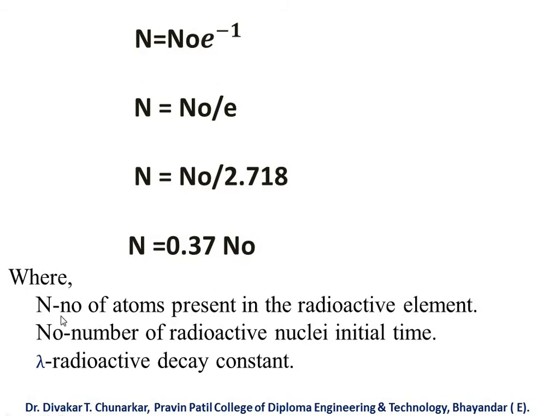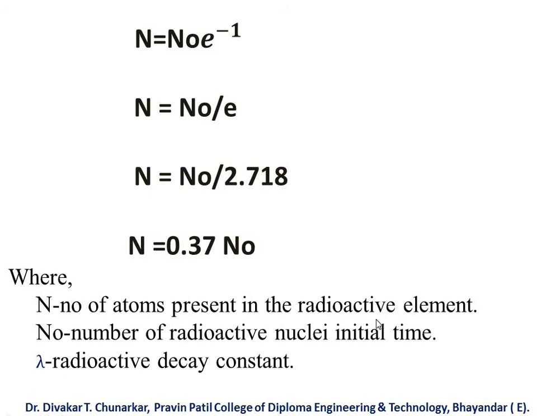In this case, N is the number of atoms present in the radioactive element, N0 is the number of radioactive nuclei at the initial time, and lambda is the radioactive decay constant. So in this equation, N equal to 0.37 N0.